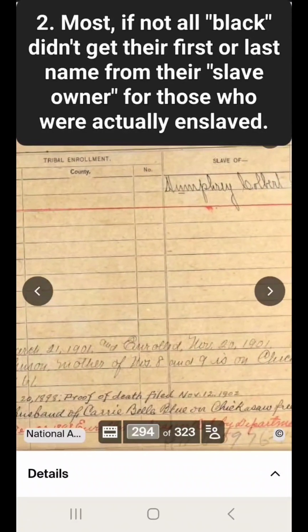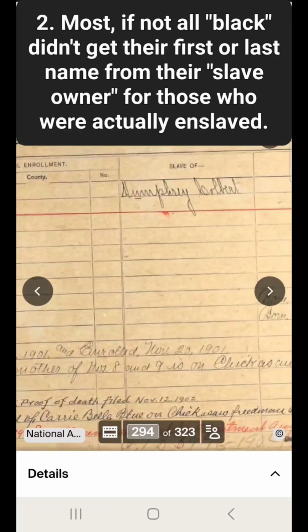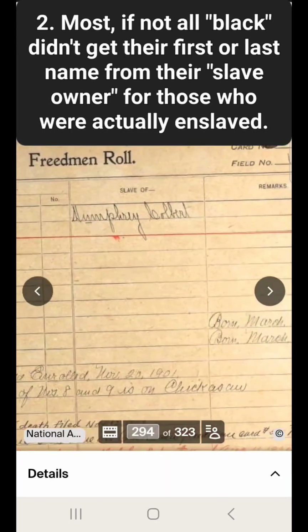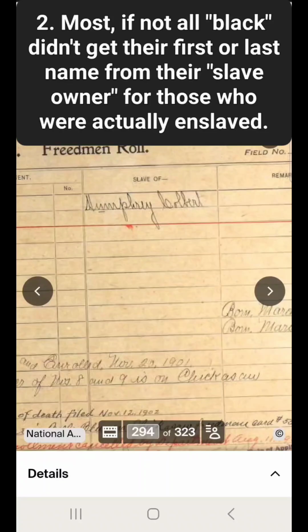So, on this enrollment card, he indicates that he was a slave. And his slave owner's name was Humphrey Colbert. Now, his name, let me circle that. This was his slave owner, Humphrey Colbert. His first and last name was Andy Black.